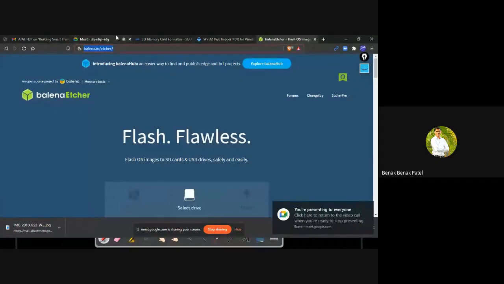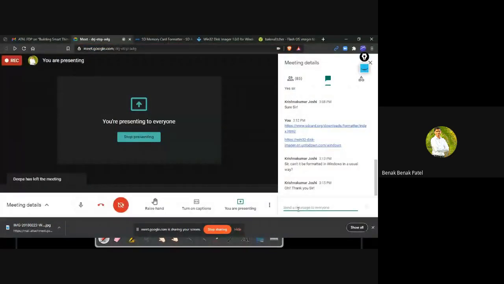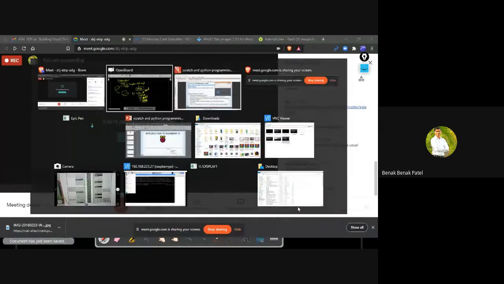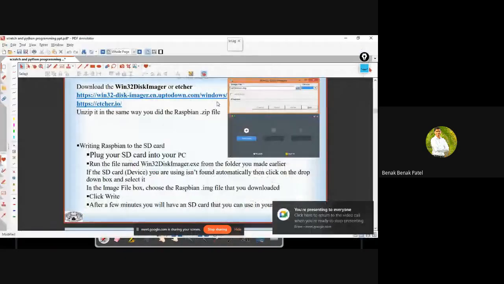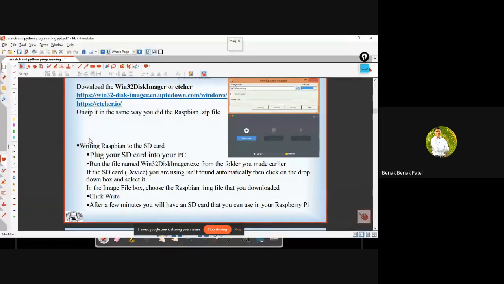Let me paste the link. You can either go for Win32 Disk Imager or Etcher.io. You can make use of any of the software. For the time being, we are not going through this in detail.